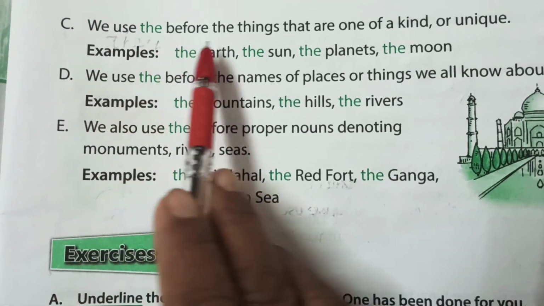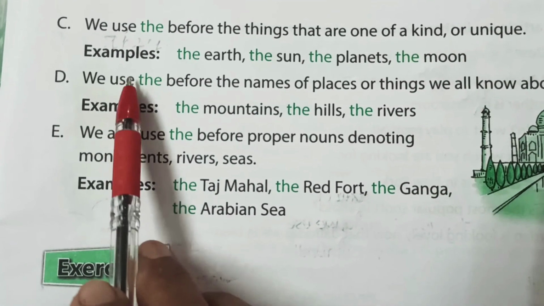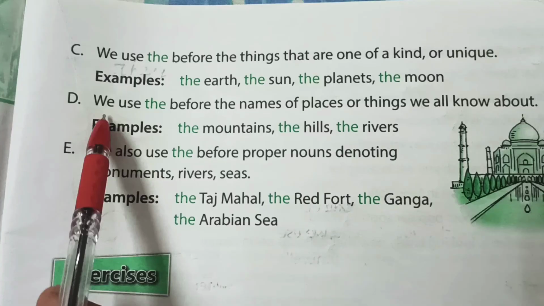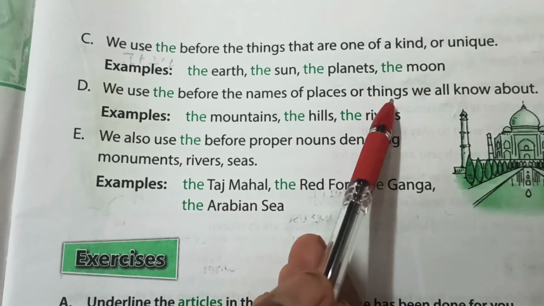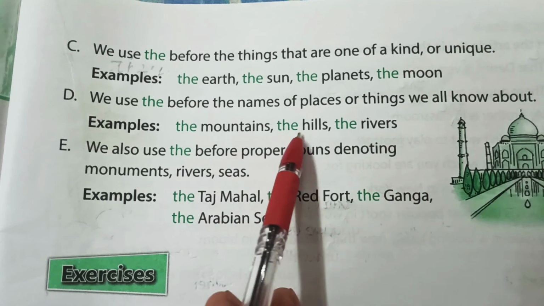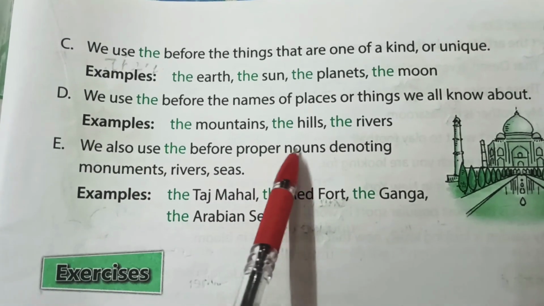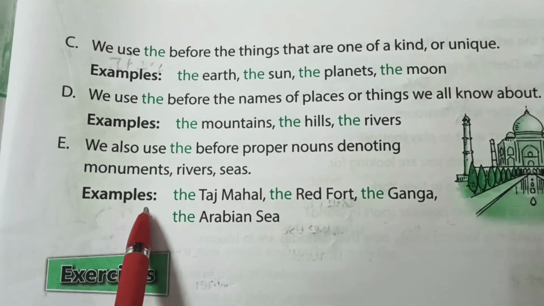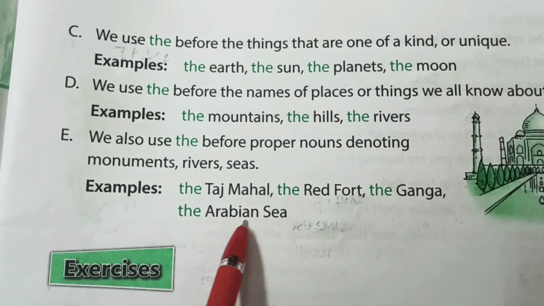We use the before the things that are one of a kind or unique. Examples, the earth, the sun, the planets, the moon. We use the before the names of places or things we all know about. Examples, the mountains, the hills, the rivers. We also use the before proper nouns denoting monuments, rivers, seas. Example, the Taj Mahal, the Red Fort, the Ganga, the Arabian Sea.